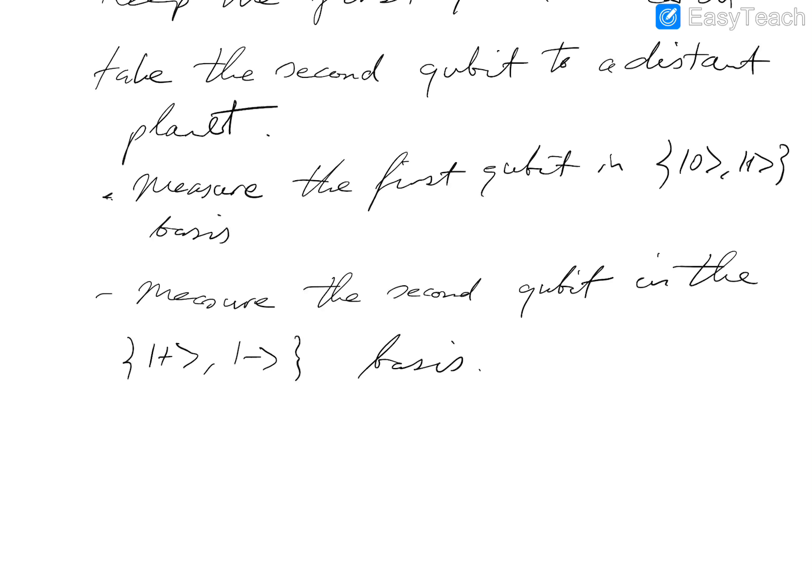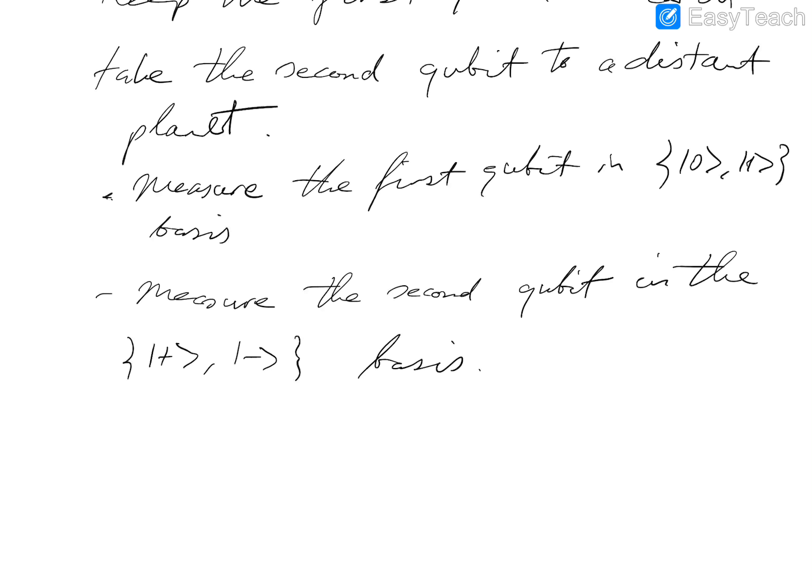And upon measuring the second qubit, we get the sign value. And measuring the first qubit, we get the bit value. But this contradicts Heisenberg's uncertainty principle, because Heisenberg's uncertainty principle tells us that we cannot know two distinct quantities about a quantum system or about a qubit. So we have a paradoxical situation here. So how do we solve this problem?